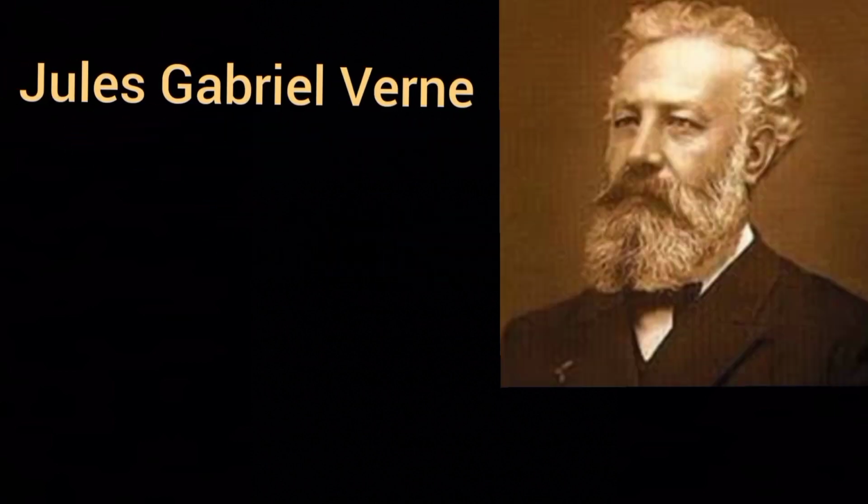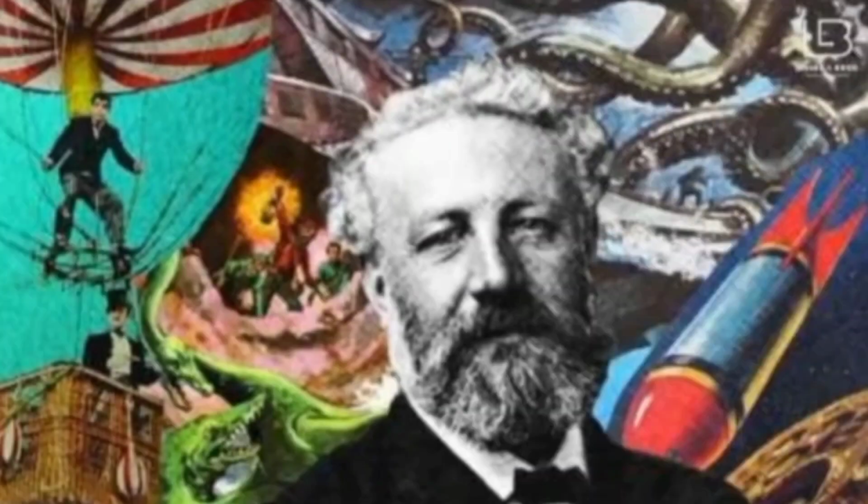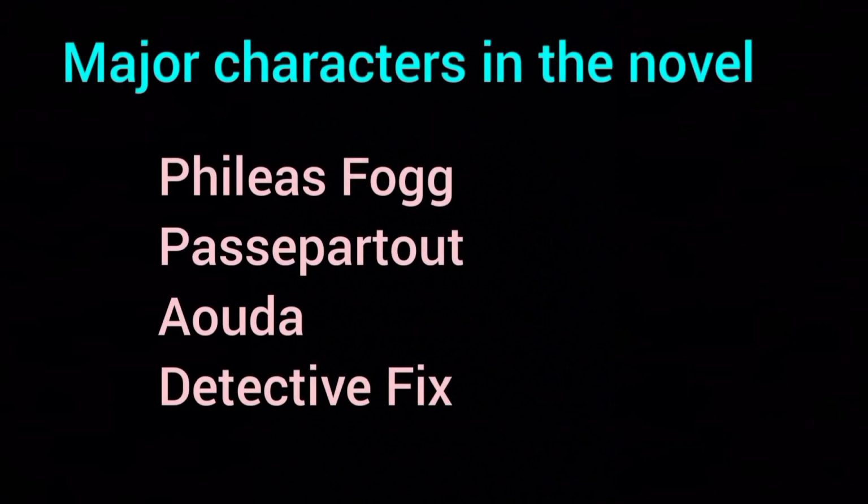The novel is written by the French novelist Jules Gabriel Verne. In French language, we can say Jules Verne. Jules Verne was born in 1828 and died in 1905. He is a French novelist, poet and playwright. He is the second most translated author in the world. He wrote popular series of adventure novels. Around the World in 80 Days is a travel adventure novel. The major characters in the novel are Phileas Fogg, Passepartout, Aouda and Detective Fix.